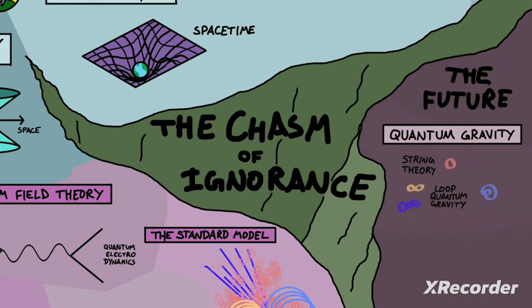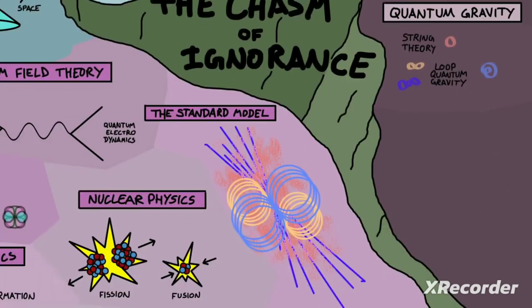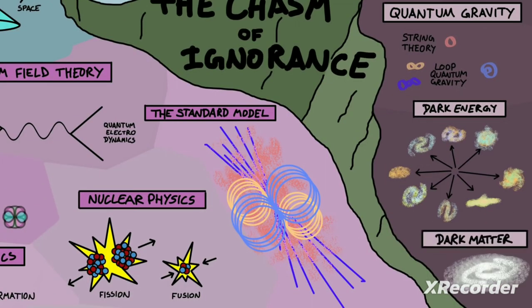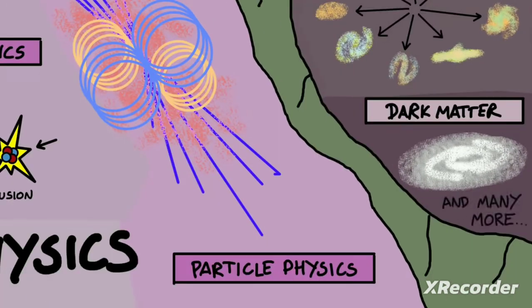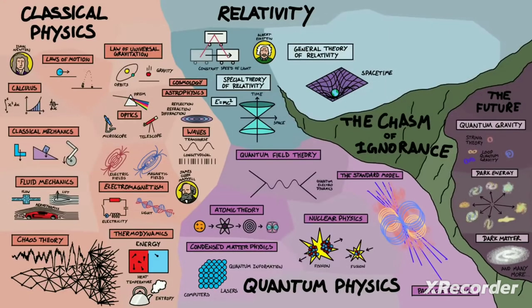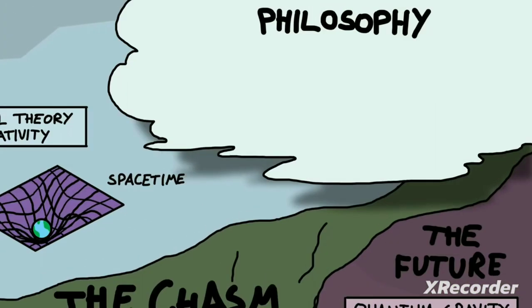But quantum gravity isn't the only thing we observe but don't understand. There are also the major puzzles of dark energy and dark matter, which seem to make up 95% of the universe, so all of our physics only really describes 5% of what we know about, and everything else at the moment is a mystery. And there are many other mysteries out there, like the Big Bang, and no doubt there's things beyond that we don't even know that we don't know. Which gets to the lofty cloud which floats over all of physics, philosophy. Although many physicists